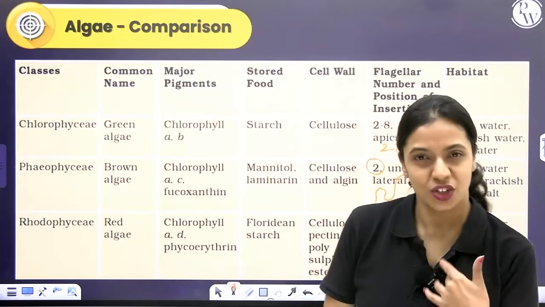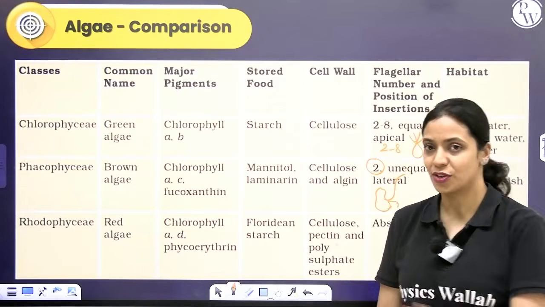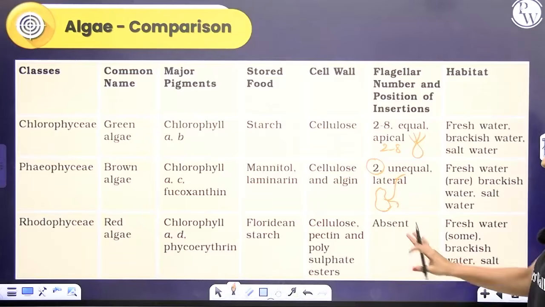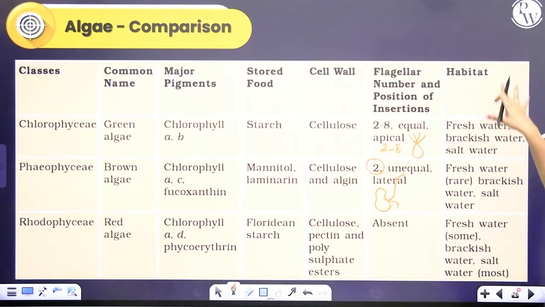In Rhodophyceae, I just told you very clearly that there are no flagellated cells, spores or gametes, no flagellated cell in its entire life cycle. So flagellated cells are absent. Where do you find them?